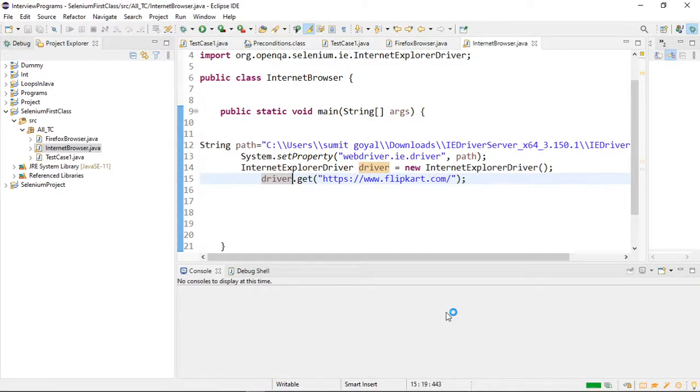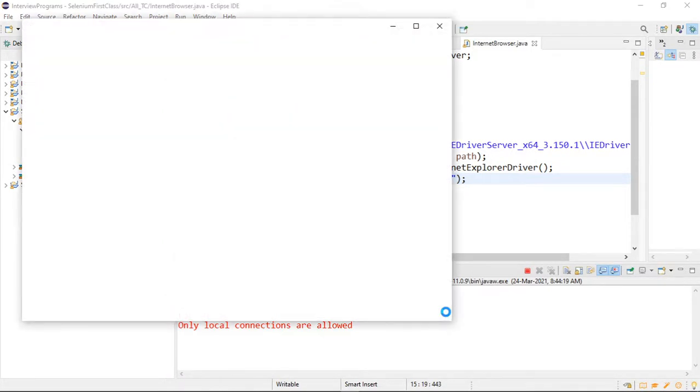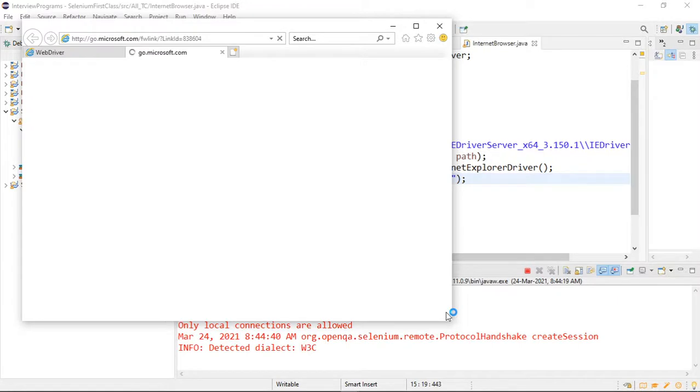In most of the coming lectures, I will be working on the Chrome browser itself, as Chrome is much more stable than Firefox and IE. So I will not be working on Internet Explorer. Why is this opening Microsoft?